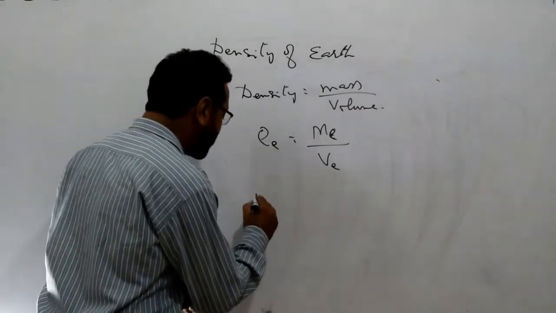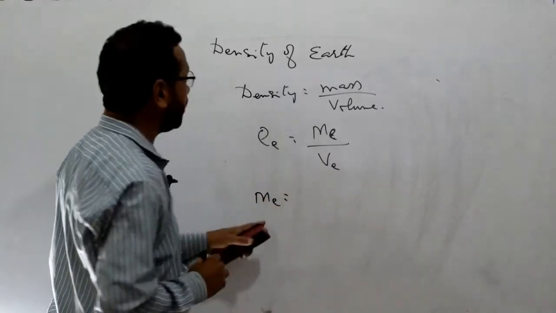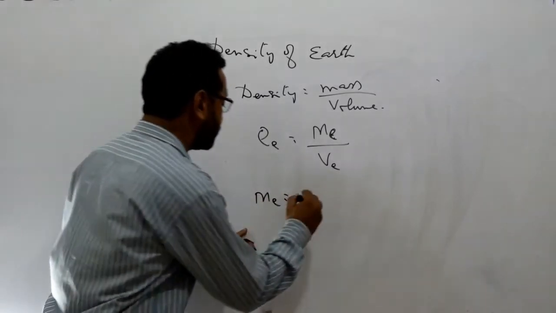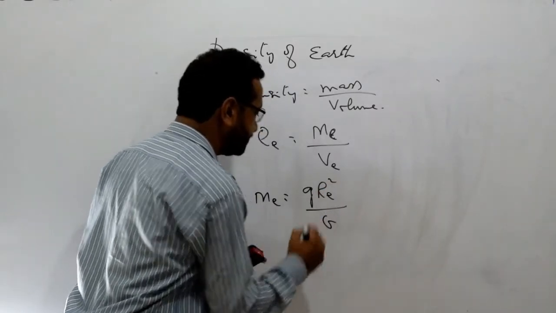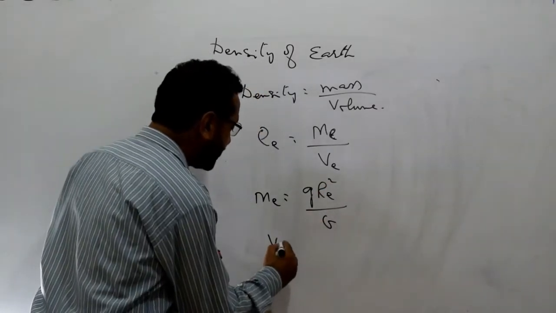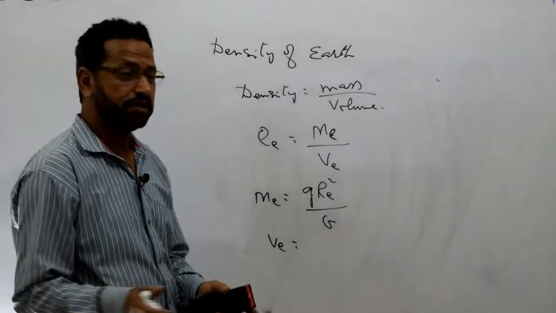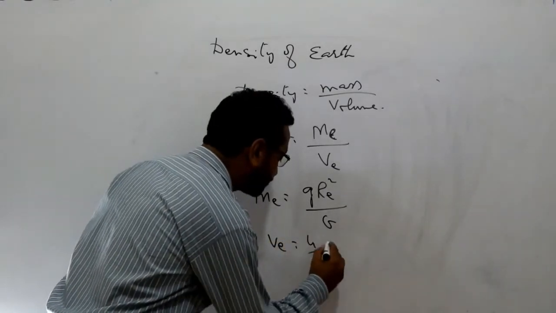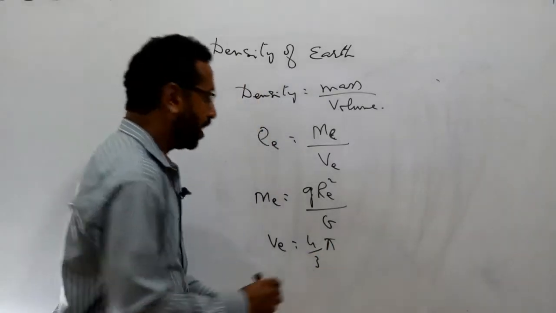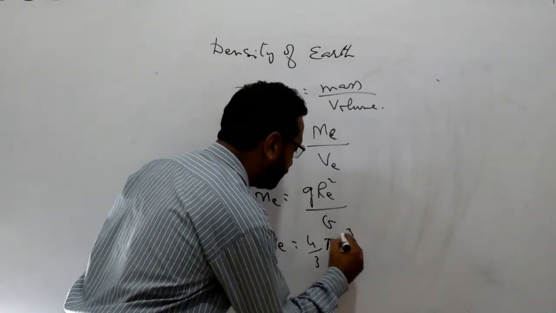So we know that the mass of the earth, just we have calculated, the formula for the mass of the earth is equal to g re square over G, and we consider the earth as a sphere. So that's why the volume of the earth is equal to 4 over 3 pi re cubic.